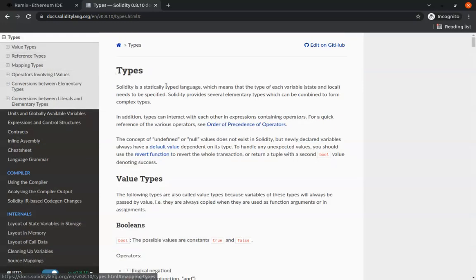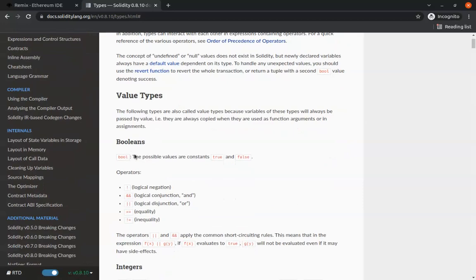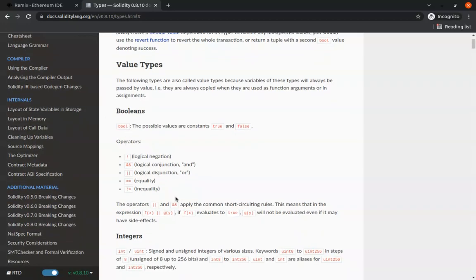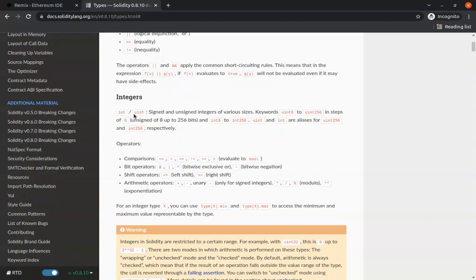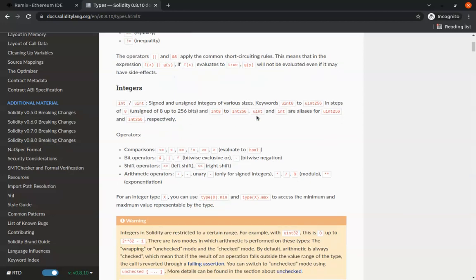When you click these types, it's going to take you to this place. You see that we have a boolean, which is denoted with bool. We have integer, which is denoted with uint, int, and all those things. And what uint basically means is unsigned integer. An unsigned integer is a positive integer, so it cannot be negative. You can't put -5 and stuff like that.